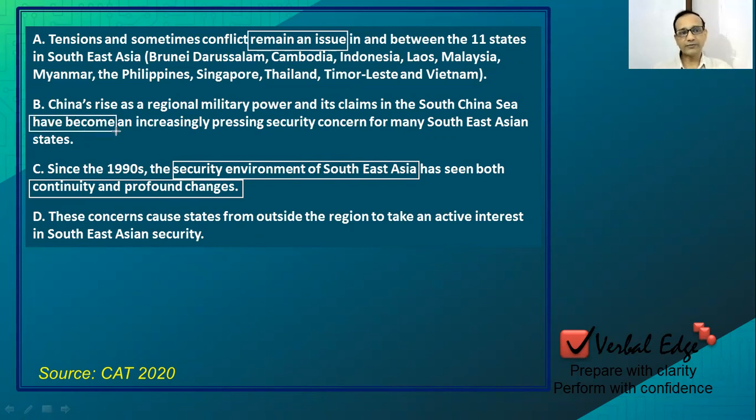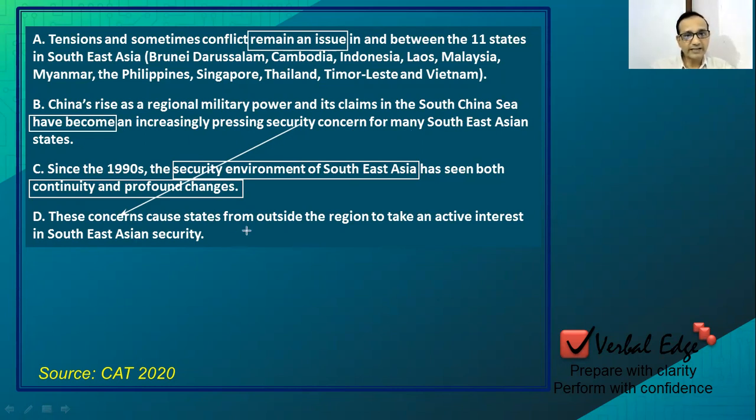When do we use present perfect tense? A bit of grammar for you. We use present perfect tense for things which have happened in the recent past. So that means this development is of recent origin, right? So if something is of recent origin, it can be a part of the change. So we have talked about the continuity here, then we have talked about profound changes here, right? Now, these concerns, which concerns? These concerns have become an increasingly pressing security concern for many Southeast Asian states.